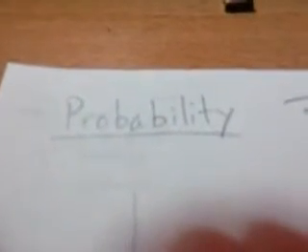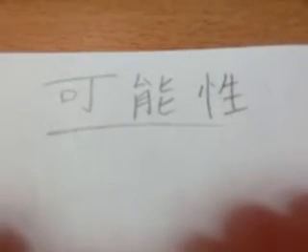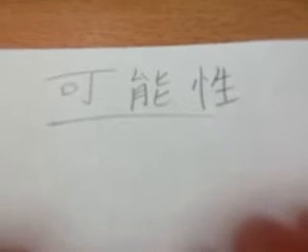So, probability in Japanese is this right here, 可能性. A small little trivia that is really not important at all in mathematics, but I thought you might want to see what it looks like.